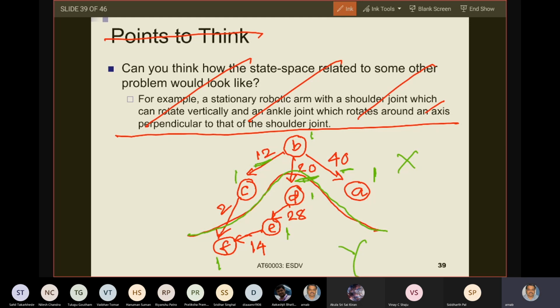Do you understand what I'm saying? If you take B to the other side, B and D will come to the same side of the partition. So this data communication cost from B to D will not be incurred anymore. However, A to B and C to B, now A and C will be on one side of the partition, and B will be on the other side. So this 40 and 12, these costs will now come into the picture. So your reduction will be by 20, but your increase will be by 40 plus 12.